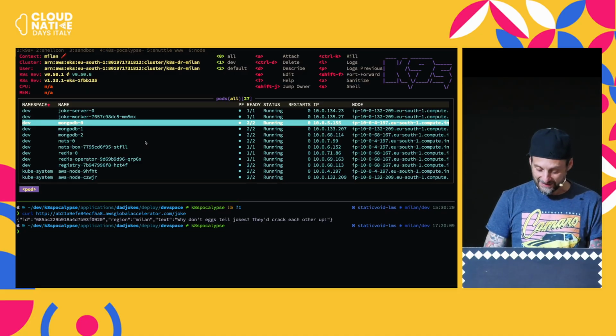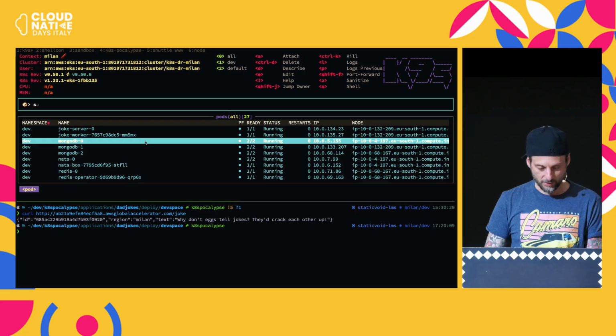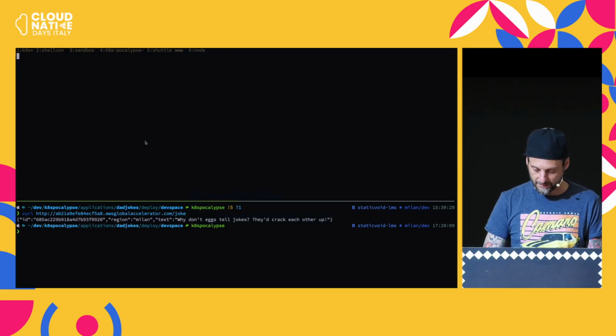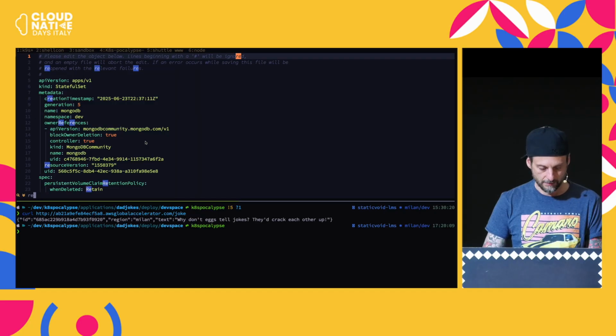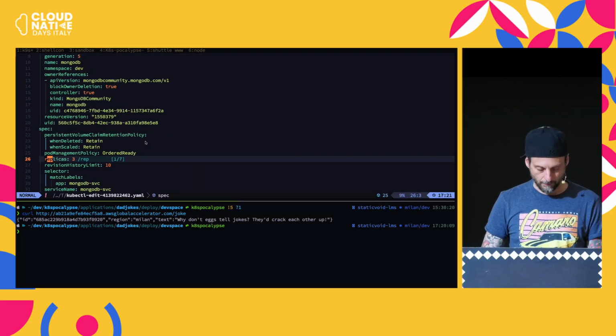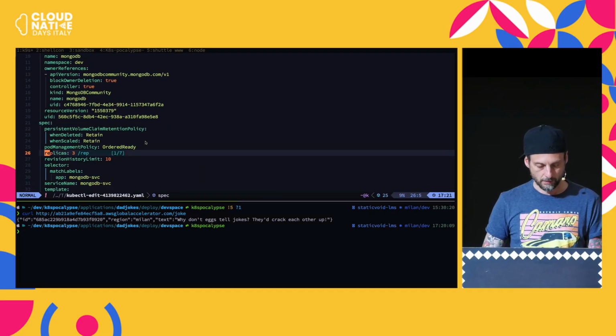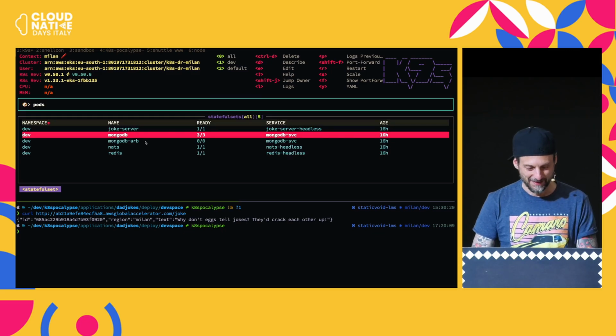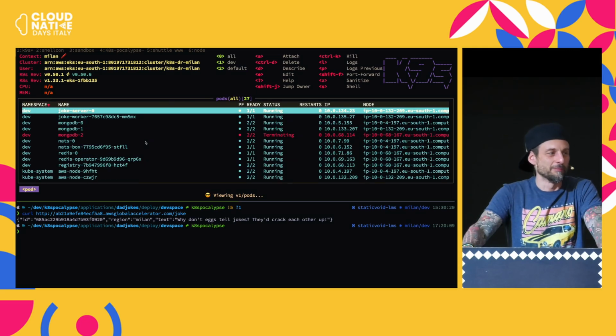So let's edit the stateful set, right? So this is my MongoDB stateful set. I'm going to look for replica here. I'm going to move from 3 to 0 and pray. So it's going to take maybe more than 3 minutes.